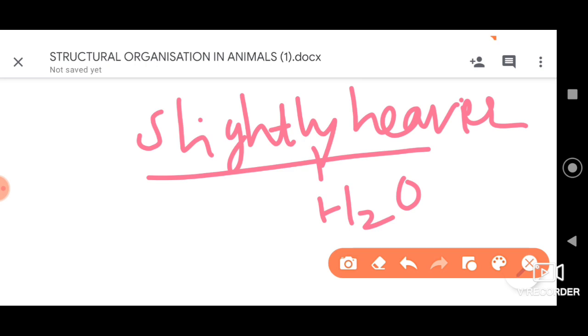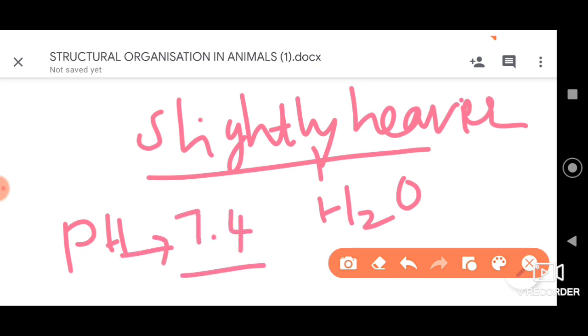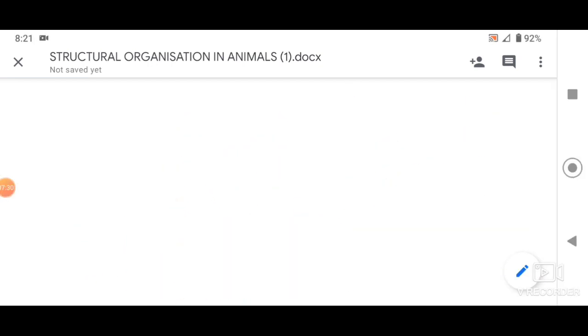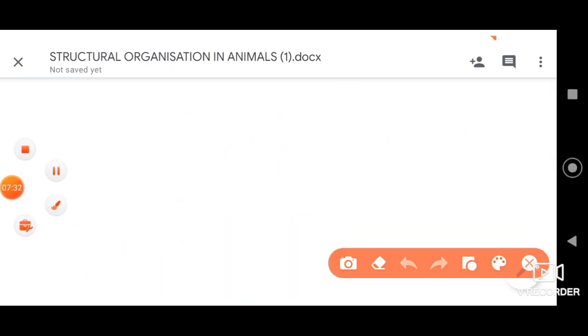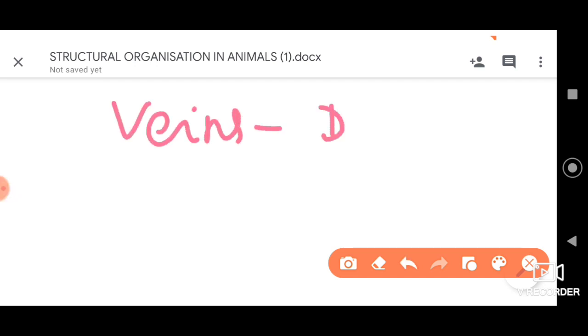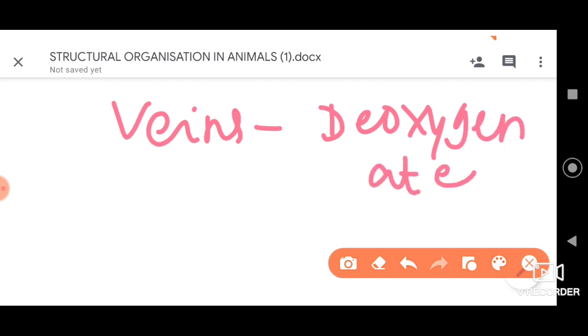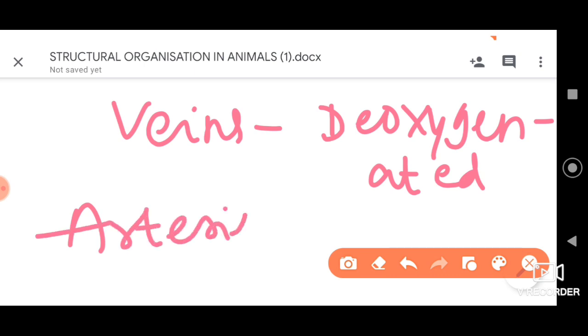Further, the pH of this blood is around 7.4, and let me tell you, in our body we have two types of blood. The blood which generally runs in the veins is the deoxygenated blood. When we consider the arteries, we have the oxygenated blood.